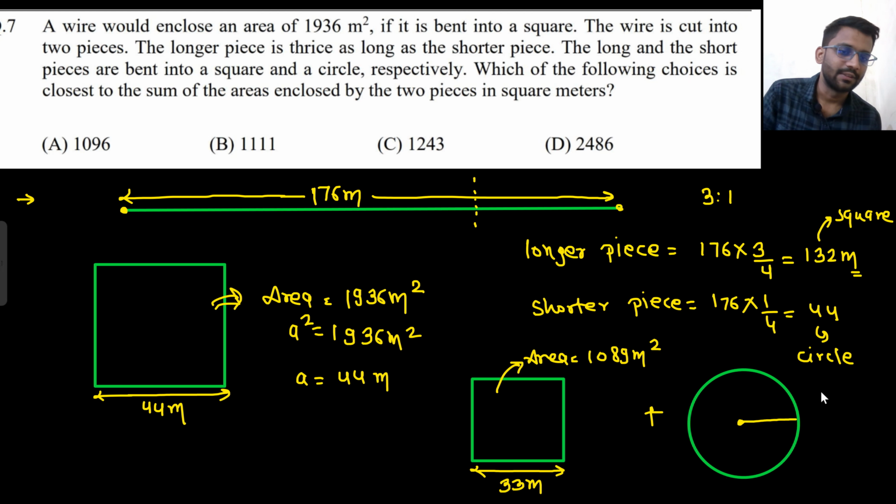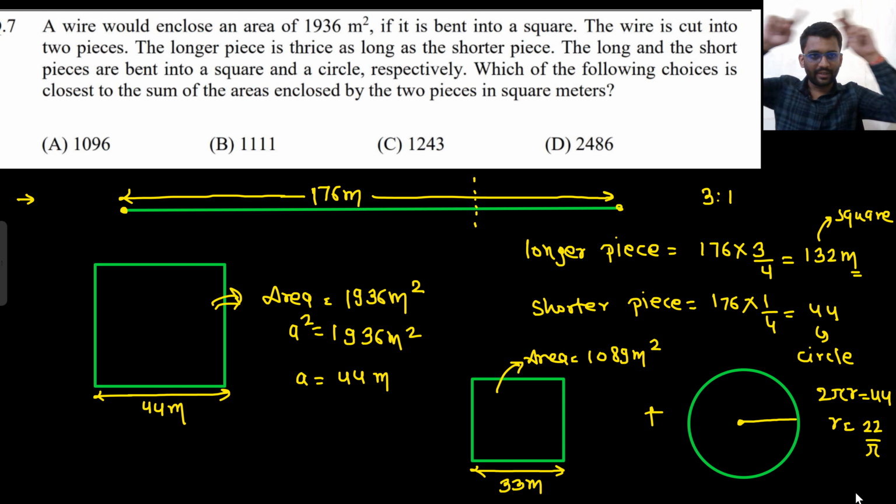From this one you are making a circle. So what will be the radius? 2 pi r would be equal to 44, so r would be equal to 22 by pi. You have a wire of 44 meter, you are making a circle from that.